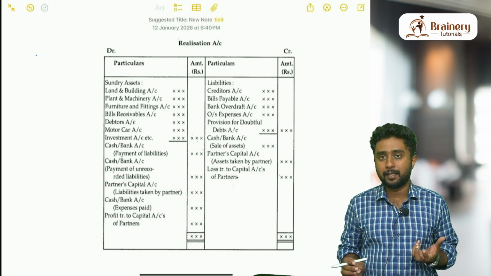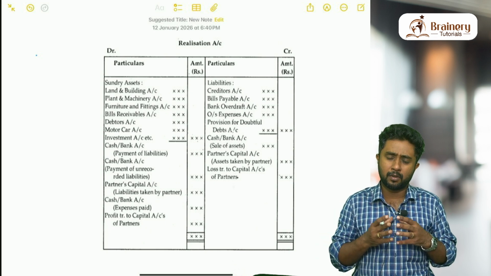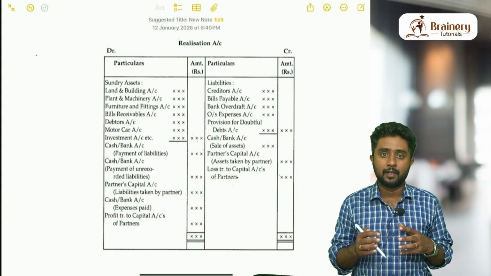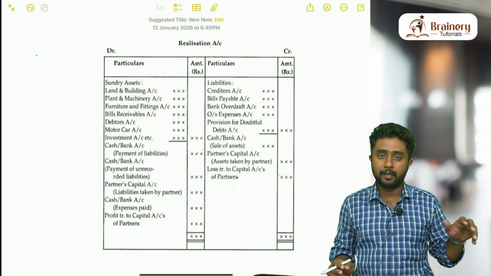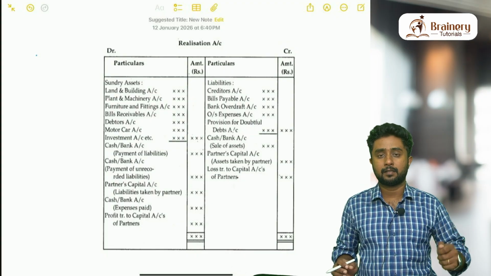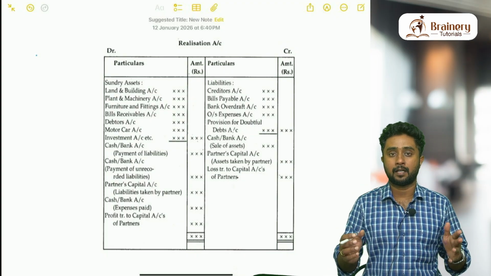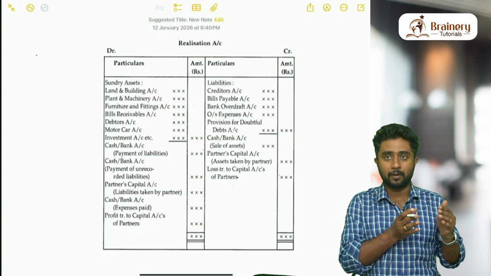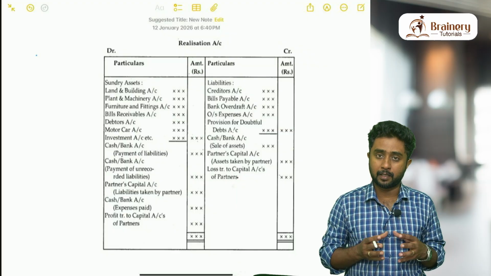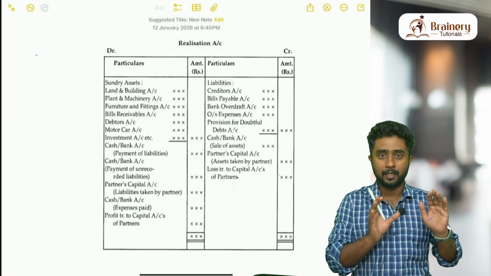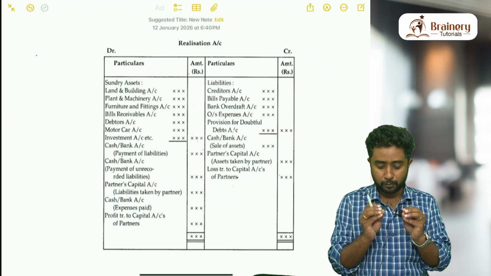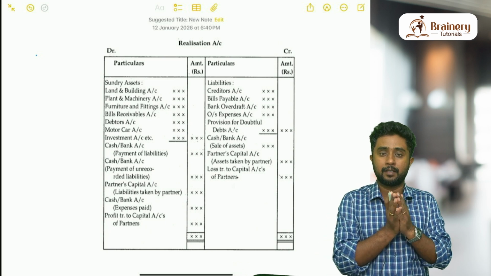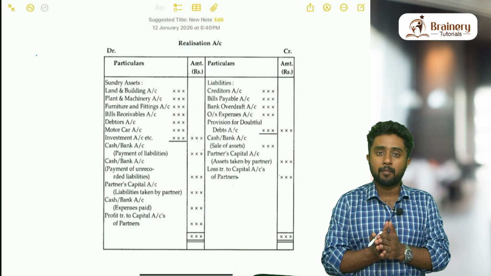Realization basically means we are just selling the assets. At the time of winding up, what can happen? Obviously, we will sell the assets, we will pay the liabilities, then only we can leave the business. All of a sudden, we cannot just close the door and leave the business just like that. So for recording the sale of the assets and the payment of the liabilities, we are preparing this account. Simply put, realization account is an account where we record the sale of the assets as well as the payment of the liabilities.